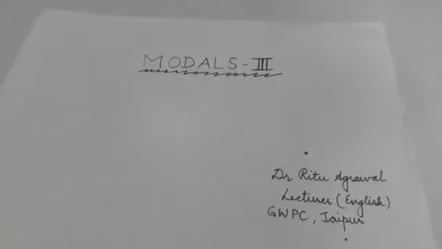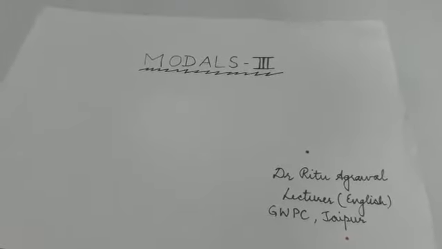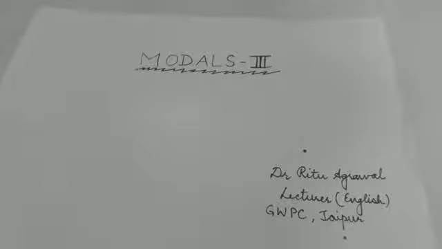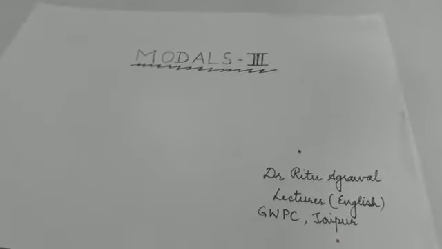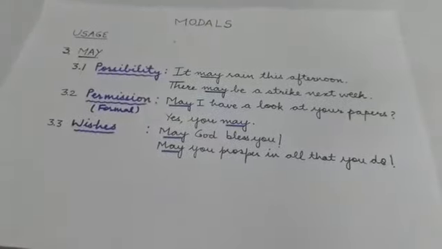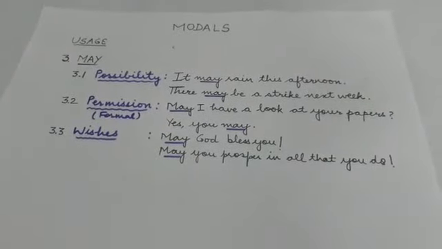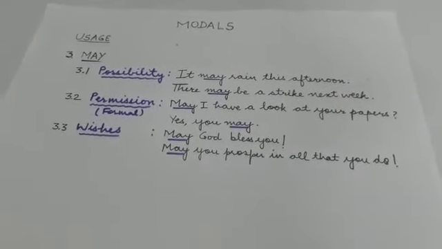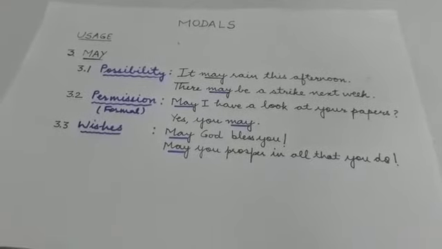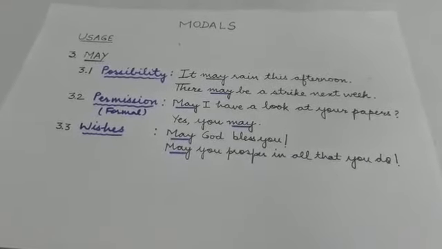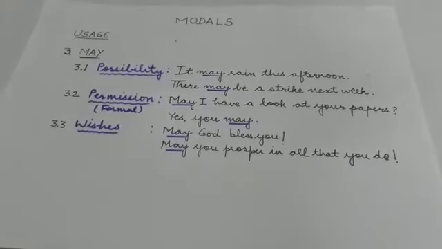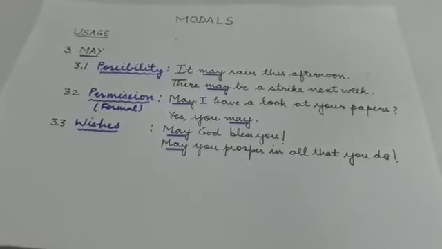Talk about the remaining 11 modals and their usages. So let us have a look at the third modal, that is may. May is used to denote possibility, permission and wishes. So the first notion is possibility. May is used to talk about the chances of something happening.